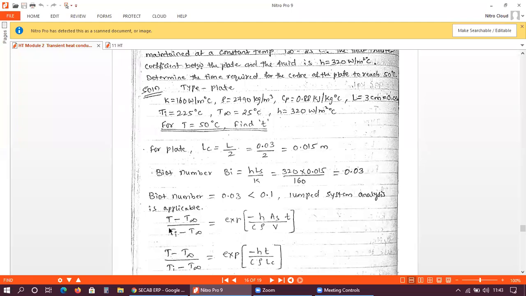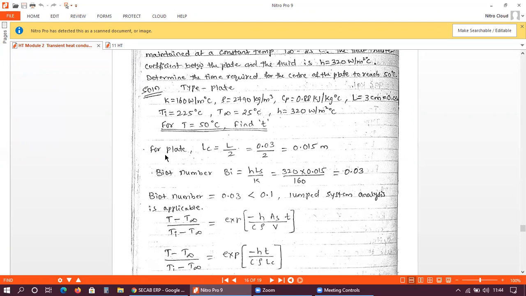So here Ti is the initial temperature, T infinity is the temperature of the fluid, and this is the temperature after time interval t. Okay. So to solve this problem, we'll check whether the Biot number is less than 0.1 or not. First, we'll check that.